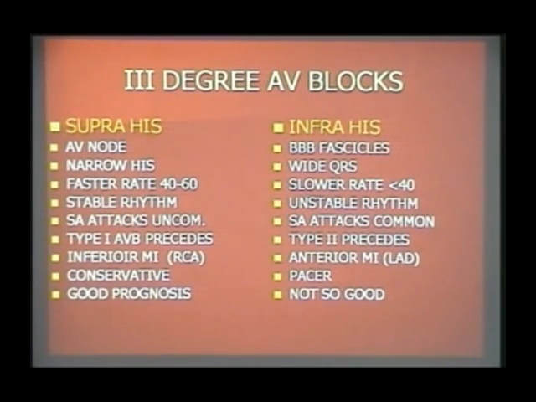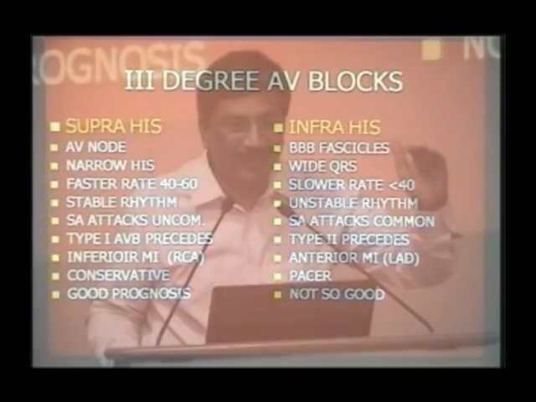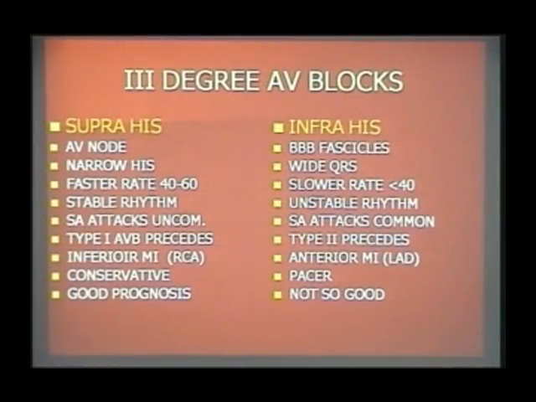Which second degree AV block will precede supra-His complete heart block? Type 1 second degree, because in type 1 second degree we told you the block is happening at the AV node. So when it becomes total, if type 1 second degree is going to proceed to a complete heart block, it will be supra-His, which has a stable escape rhythm. That's why we told you type 1 second degree needs conservative management, because if it is going to produce a complete heart block, it is going to be supra-His with a stable escape rhythm, so you do not give aggressive management.